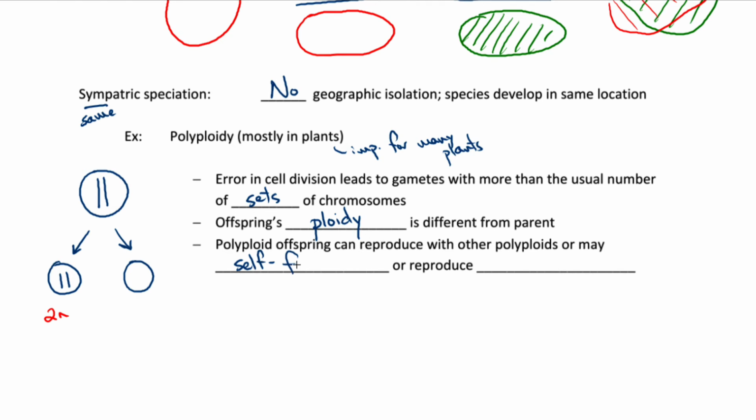The easiest way to find another polyploid plant to reproduce with is to reproduce with yourself. Or plants can also often reproduce asexually, meaning they don't have to find a polyploid partner at all. So that's why sympatric speciation by polyploidy is most significant in plants.